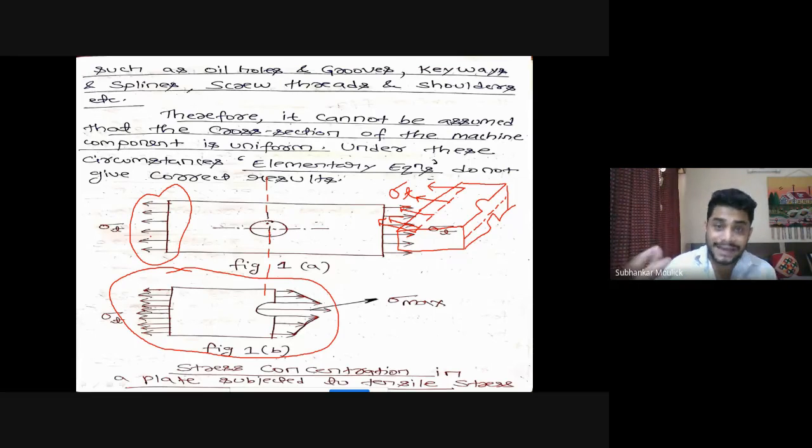There will be an internal resistance offered by this plate in this direction, and that internal resistance per unit cross-sectional area is nothing but stress.